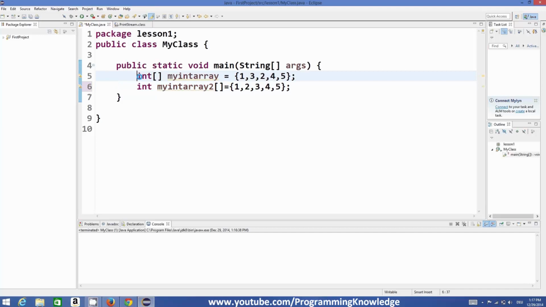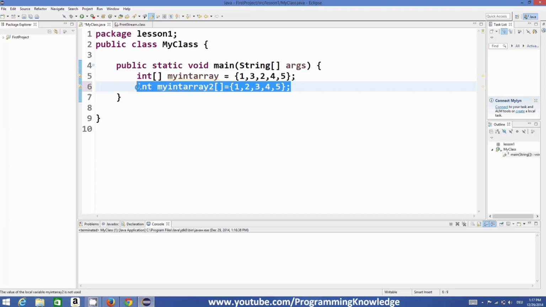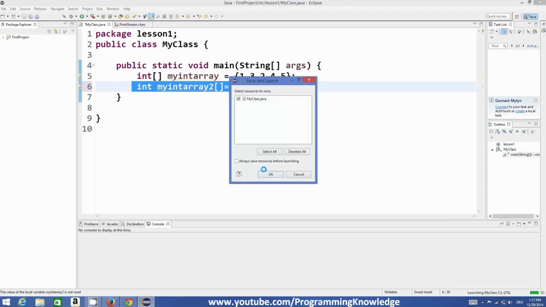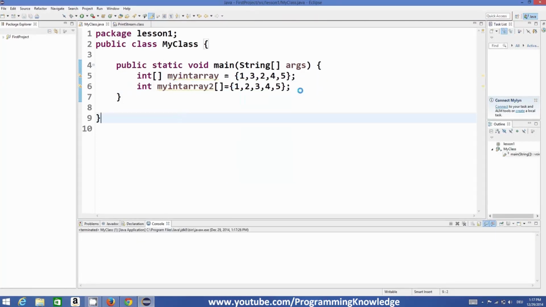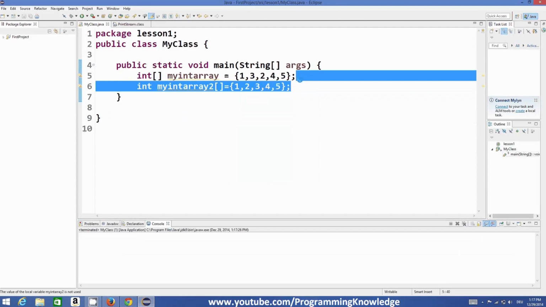So this first way of declaring an array is preferred. This is not the preferred way in Java, but it will work if you want to declare it. So we compile it and it will compile fine. It will not complain.